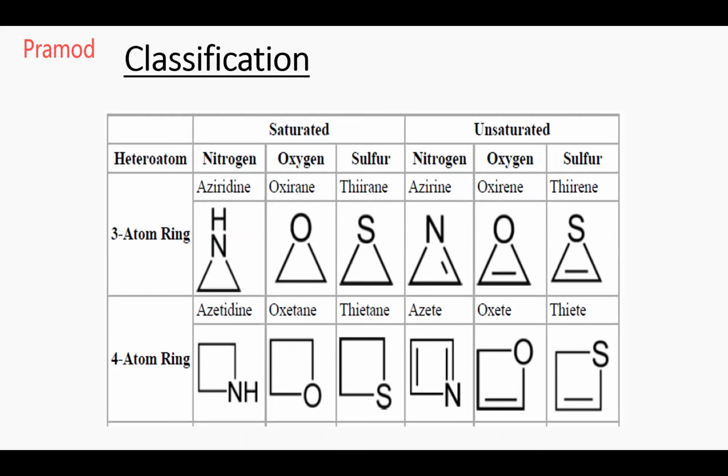Thiane is a cyclic thioether. Its unsaturated analogs are pyridine, pyran, that is oxygen containing, and thiopyran.